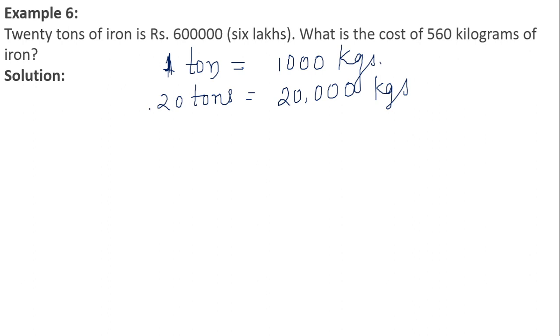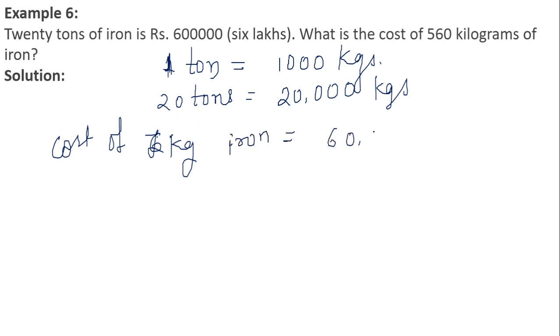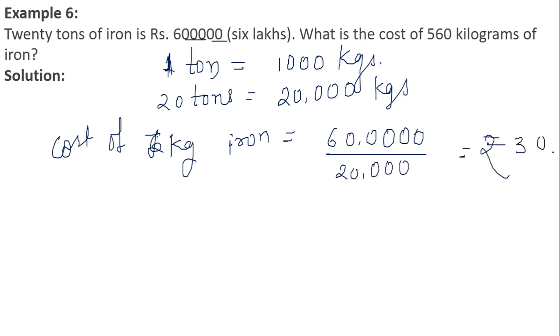And the cost of 20,000 kgs is given as 6 lakhs, right? So the cost of 1 kg of iron, just write it down, is equal to 6 lakhs, 5 zeros, right? 6 lakhs divided by 20,000 will give me cost is equal to rupees 30. So the cost for 1 kg of iron is rupees 30.